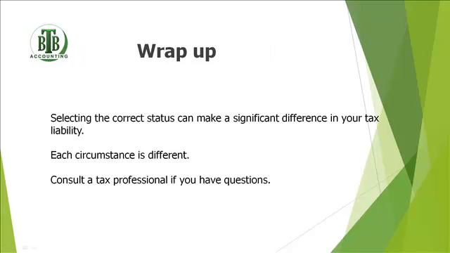So to wrap it up, selecting the correct filing status can make a significant difference in your tax liability. I've seen people file single when they should have filed head of household, and doing so may have caused them to pay less in taxes or get a bigger refund. I've also seen people file married separately without looking at the option of filing jointly, which ends up again costing them more. So all in all, you should always consult a tax professional if you have questions. This video is just to give you an overview of the filing statuses.